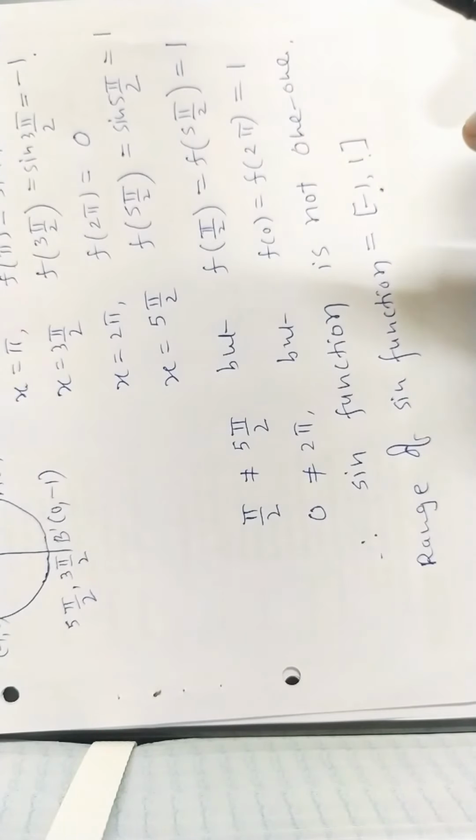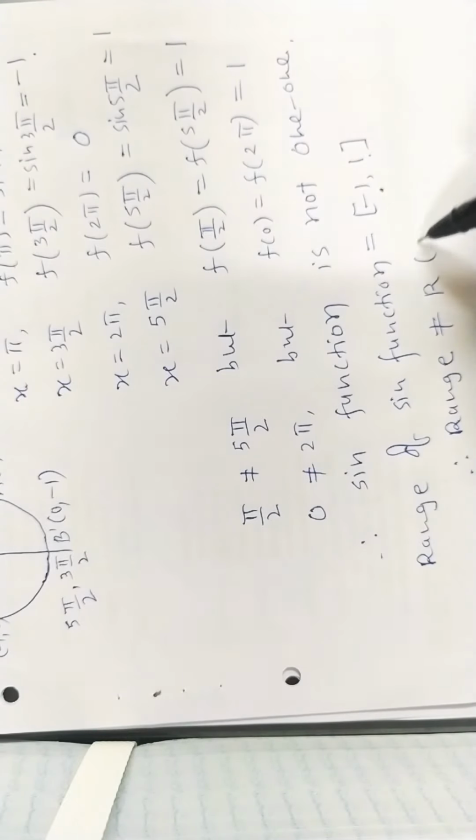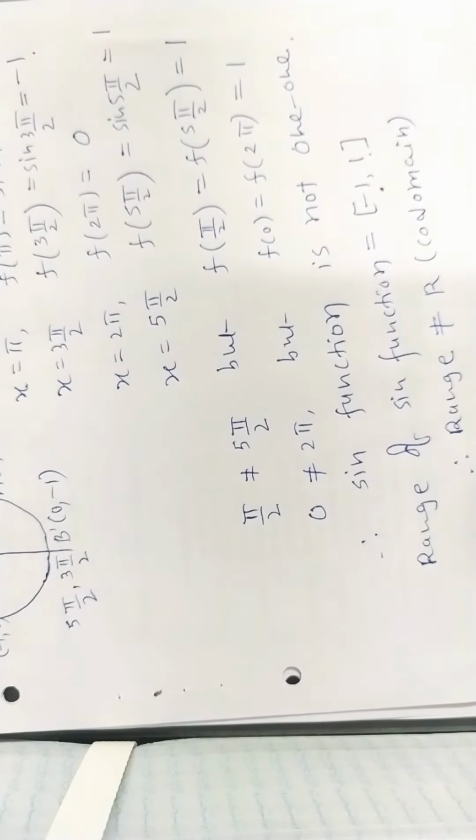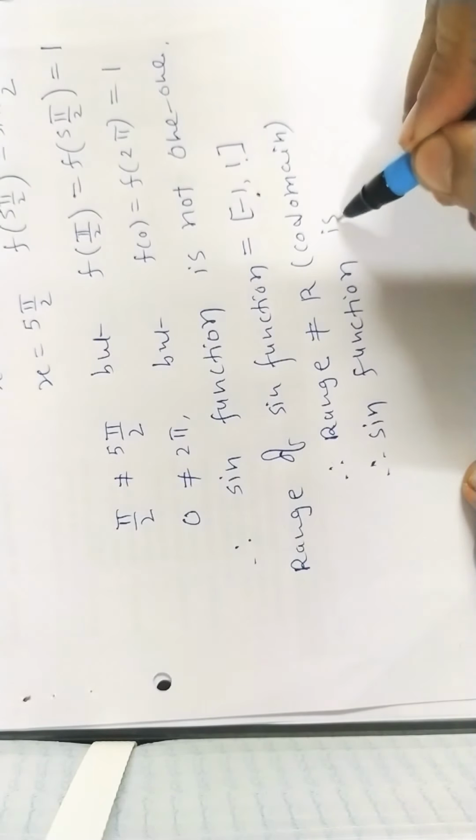So the range of this function is -1 to +1. So range of sine function is not equal to codomain, not equal to R. R is the codomain of sine function. So sine function is not onto.